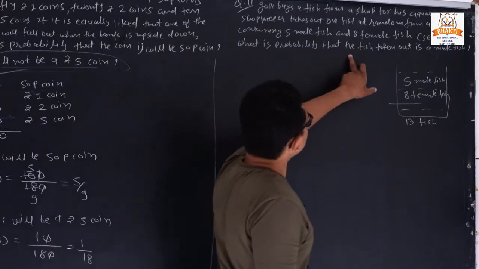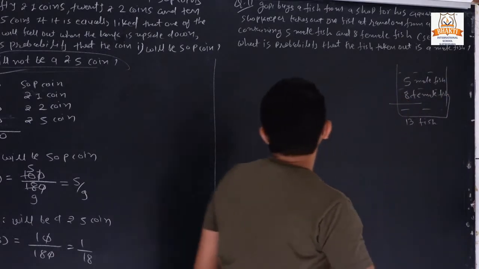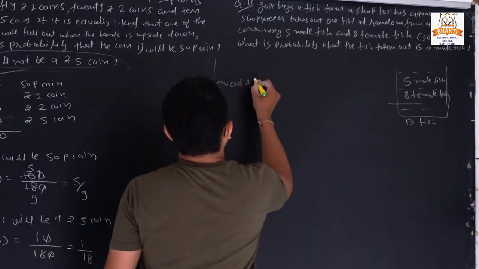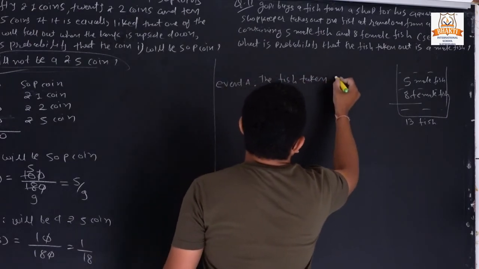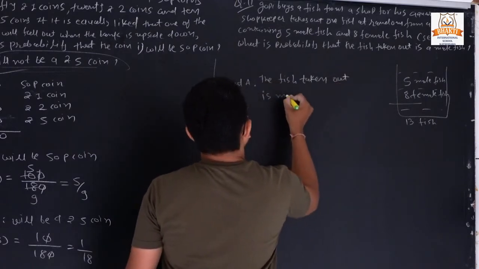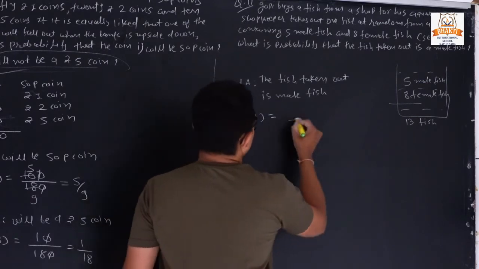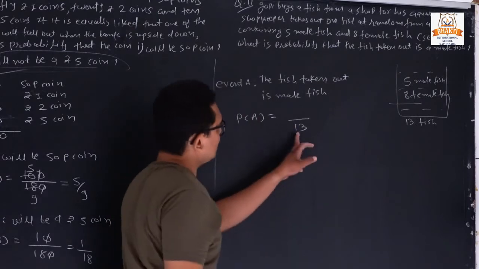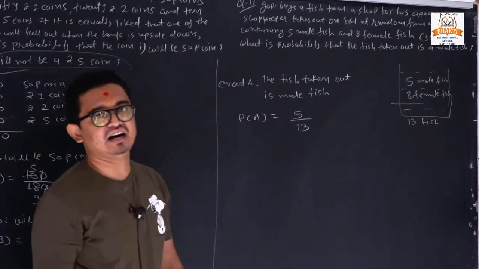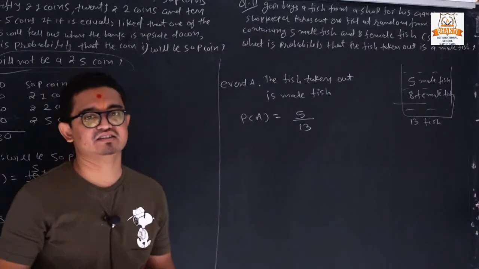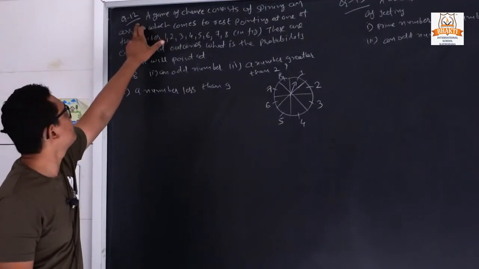So what is the probability that the fish taken out is a male fish? So we need to find event A: the fish taken out is a male fish. So P of A is equal to, total fish it is 13. Out of 13, how many are the male fish? It is 5. So what is our answer? 5 upon 13. So question 11 is over. Question number 12 from exercise 15.1.